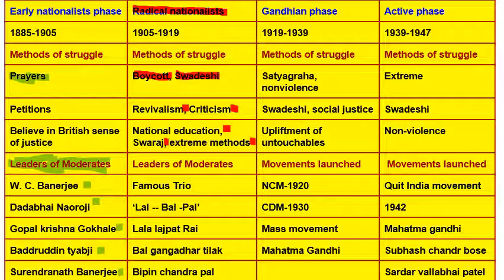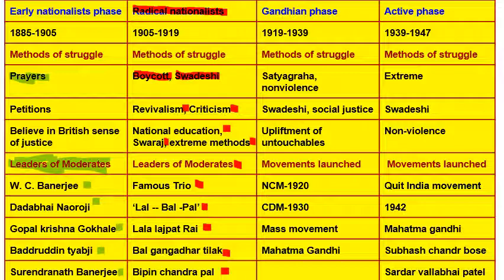Now there are 3 important leaders who are known as the famous trio, Lal, Bal, Pal. So Lal is Lala Lajpat Rai, Bal is Bal Gangadhar Tilak, and Pal is Bipin Chandra Pal. So these are the 3 important leaders of the extremists. It can come in the exam, it can come in picture study as well.